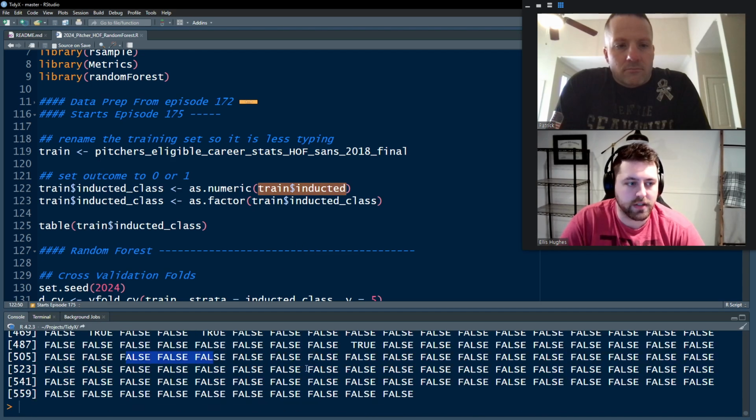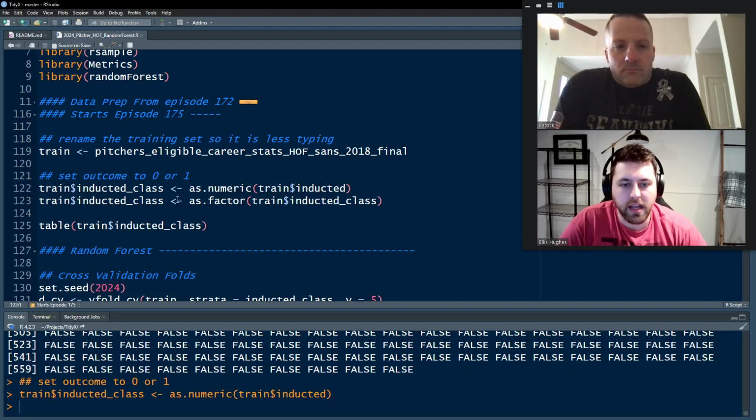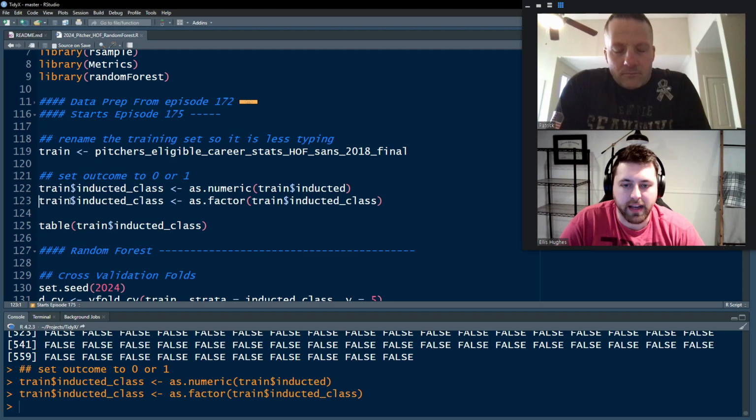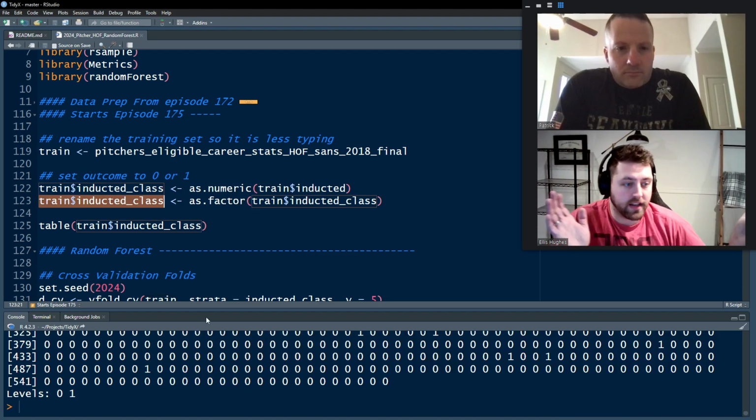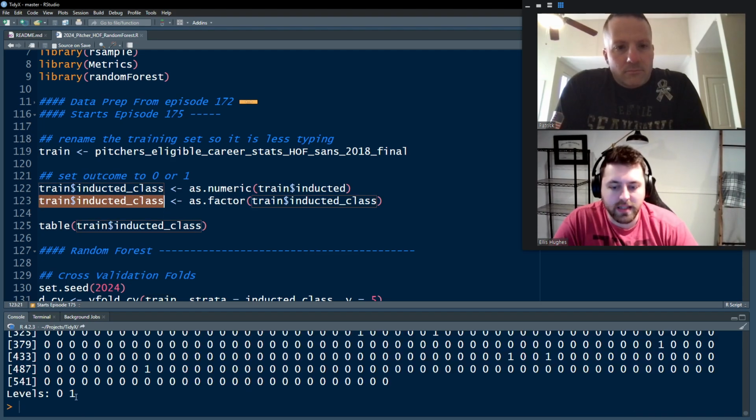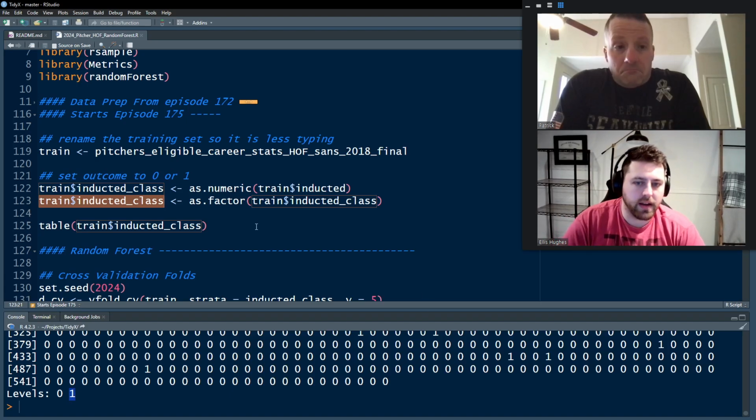If you call as numeric on a Boolean vector, falses become zeros, trues become ones. So we're going to first convert it into a numeric, and then turn this into a factor by calling as factor on that and assigning that back into inducted class. Of course, we could have done that in one line. But now it's going to see it as two levels, 0 and 1, and it's going to know how to handle that going forward.